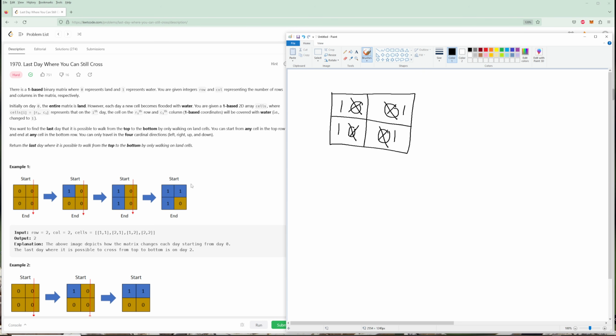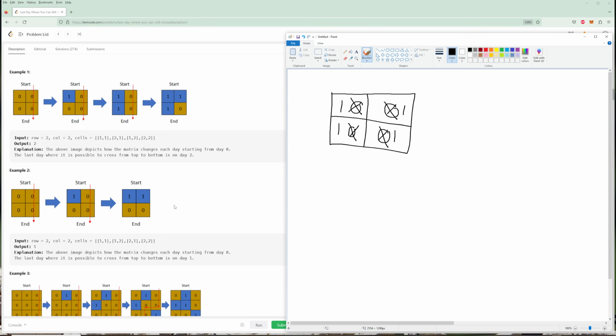What you're being asked in this question is to return the last day where it's possible to walk from the top to the bottom only by walking on land cells. That pretty much means you can go from any cell on the top to any cell on the bottom. We can see that in the picture. In the first part, we can go straight down. In the second part, we can go straight down. Then we can go straight down, but once there are 3 water cells, we can't. In the second picture, they show us the same kind of thing. Once the whole top row is filled with water, we can't go down because there's no top cell we can start from.